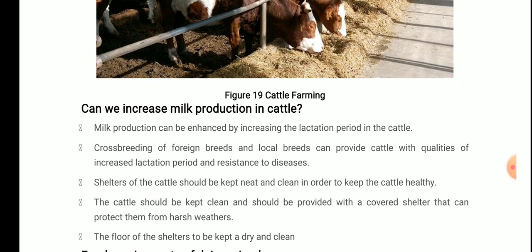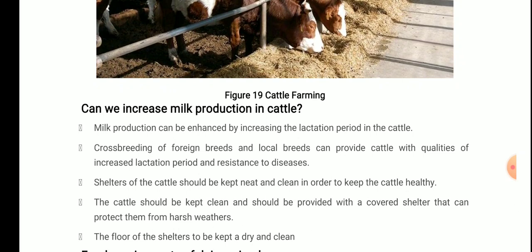So what will happen? The good characteristics are crossed, so that the high milk producing quality of the foreign breed is crossed with the local breeds, and that also provides the cattle with qualities of increased lactation period, and also, very important, resistance to diseases, so that they will not catch disease easily.